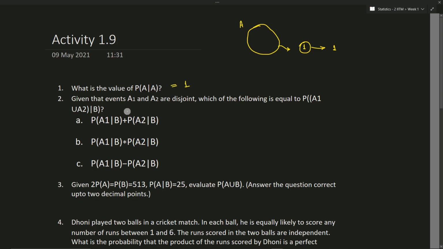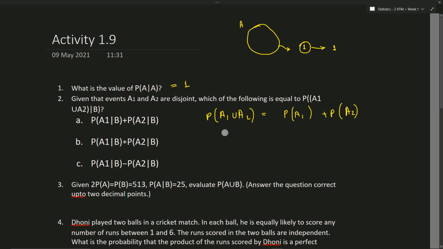What about the second one? Given that events A1 and A2 are disjoint, which of the following is equal to P of A1 union A2 given B? P of A1 union A2 is nothing but P of A1 plus the probability of A2.